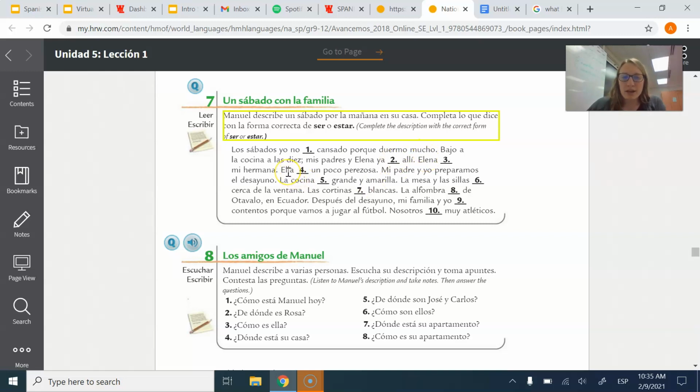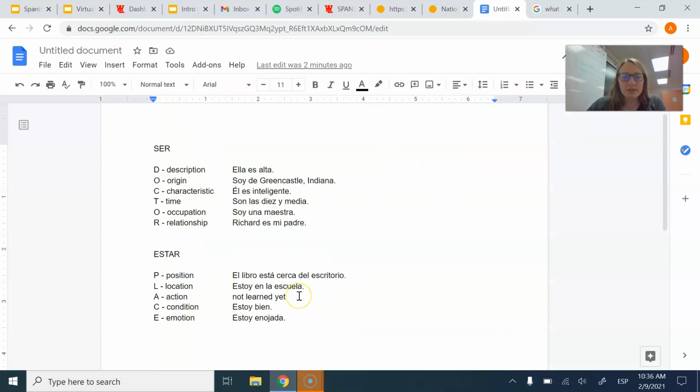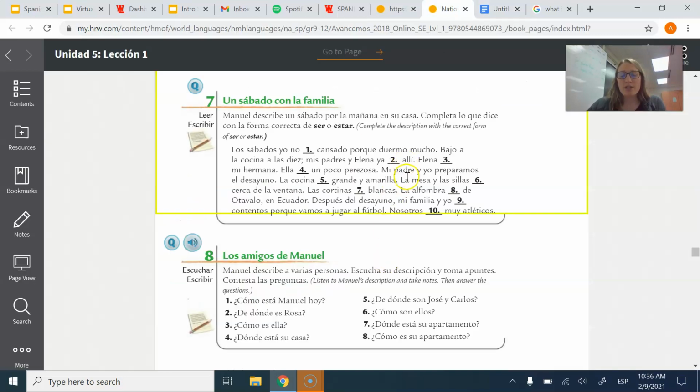Bajo a la cocina a las 10. Bajo means I go down. Remember, subir is to go up. Bajar is to go down. Bajo a la cocina a las 10. Mis padres y Elena ya blank allí. So here my subject, my parents and Elena. Ya means already, so I'm saying they're already there. So here looks like I'm trying to say location, they're already there. So I'm going to conjugate estar.